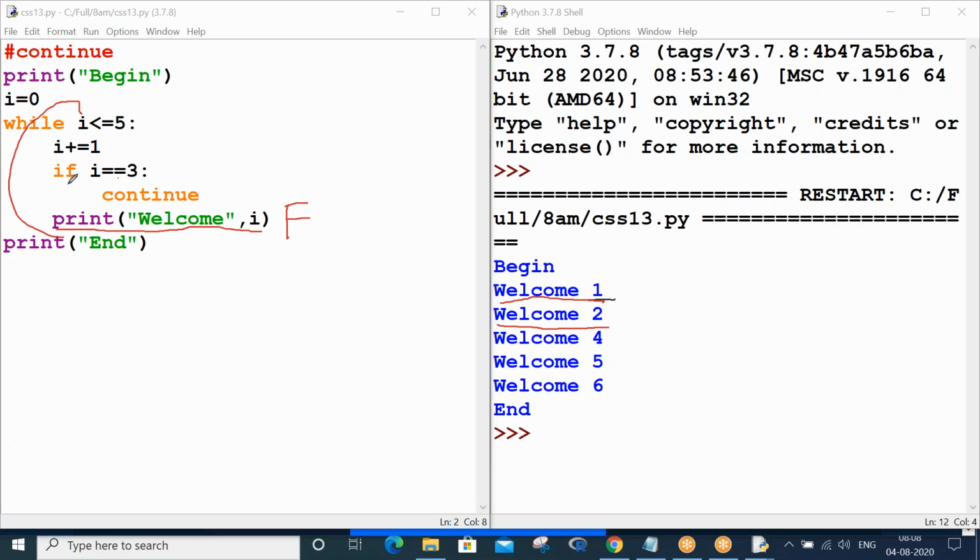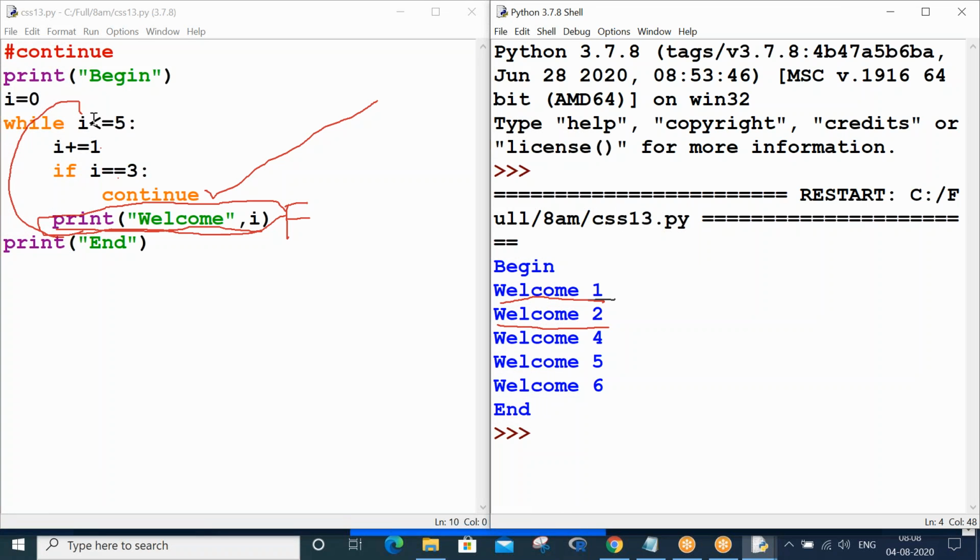Okay, now 2 is lesser than or equal to 5. Yes, so i has become 3 because we have incremented. Now if 3 double equals 3, yes, when i is 3, continue gets executed. When continue gets executed, where is the next step in the loop? This is the next step in the loop. This is getting skipped. So that is the reason welcome 3 is not displayed here, and automatically the loop got executed, right?